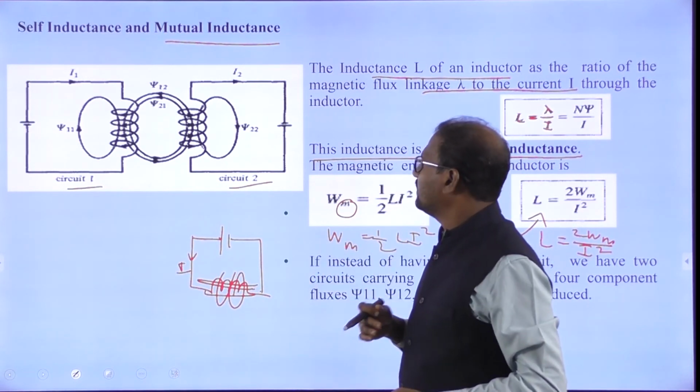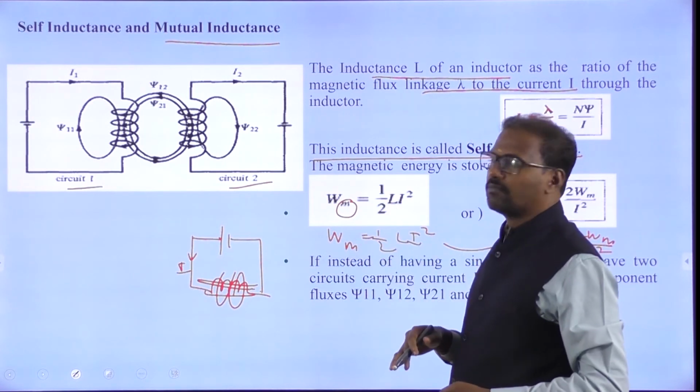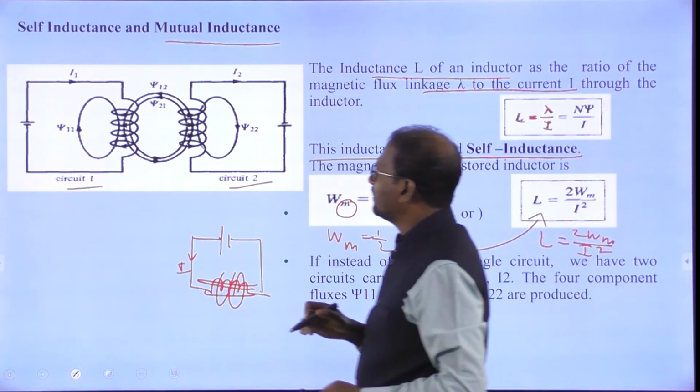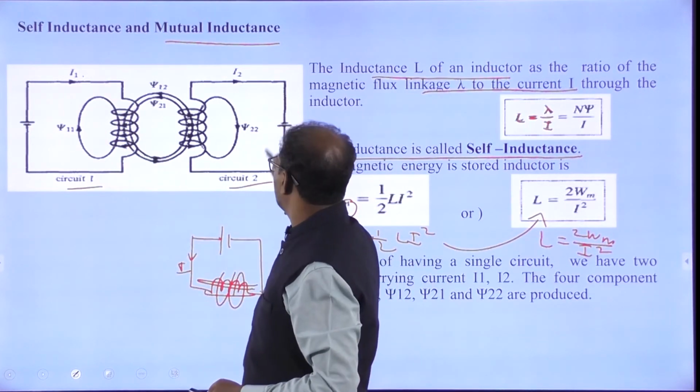Here, the mutual inductance. What are the basic phenomena and properties we have to take? In circuit 1 there is a current I1, in circuit 2 there is a current I2.